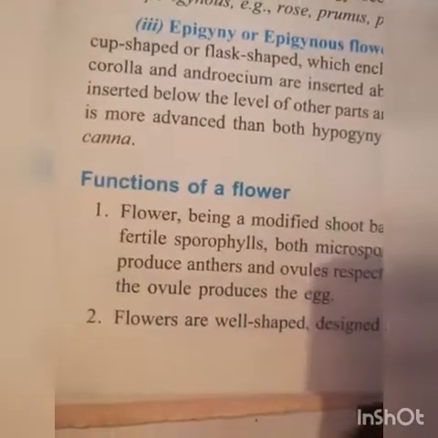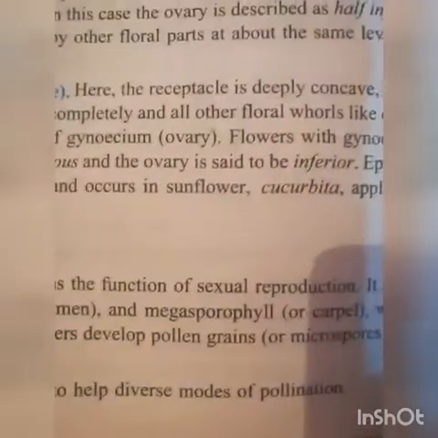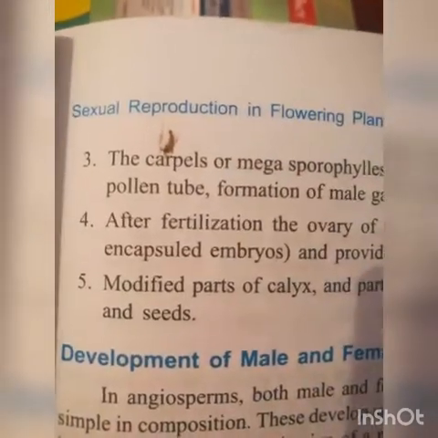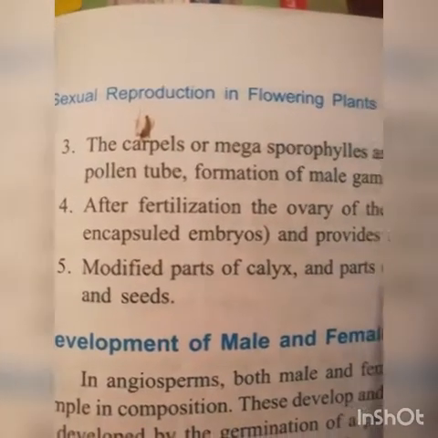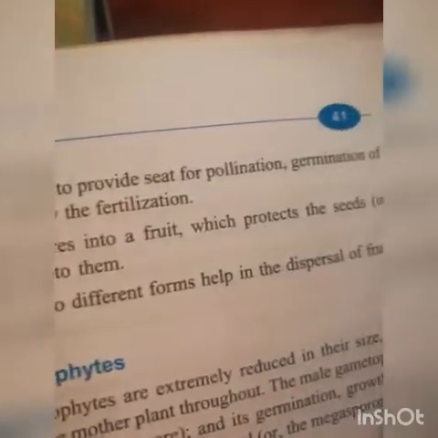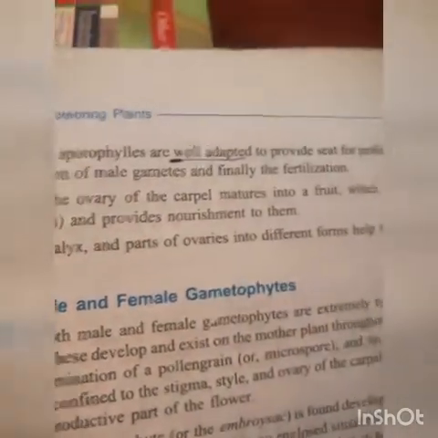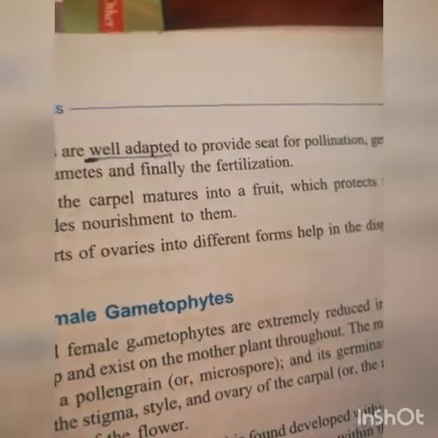Second, flowers are well shaped, designed and modified to help diverse modes of pollination. Third, carpels or megasporophylls are well adapted to provide sites for pollination, germination of pollen grains, formation of male gametes, and finally fertilization.